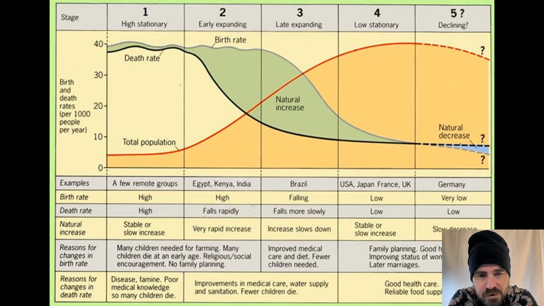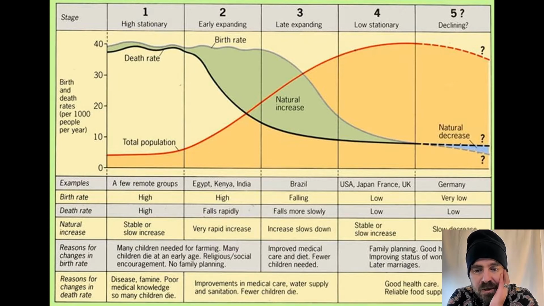Then you get to this stage where your birth rate stays high, but your death rate decreases because of improvements in medical care, clean water, and fewer children dying. But you still have a high birth rate. Now, if you've got a high birth rate and a low death rate, what's the result? Yeah, more people. Your population goes up, because more of them are being born, but they're not dying as early. We still have some countries in the world that are like that, for example, Egypt, Kenya, and India.